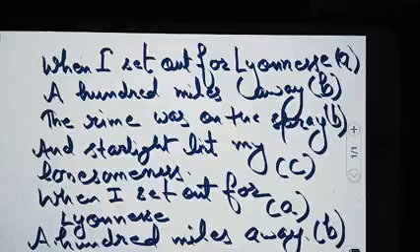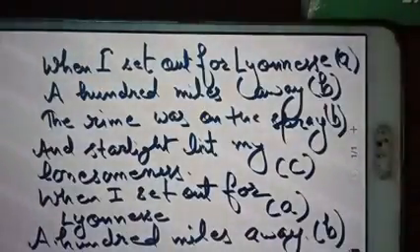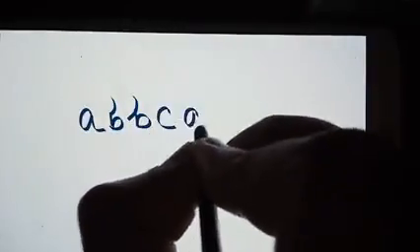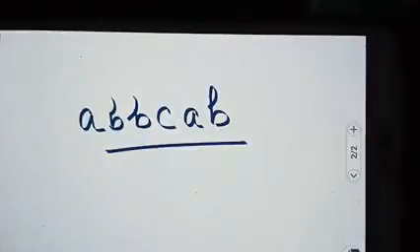So here the rhyming scheme of this paragraph will be A, B, B, C, A, B. So this is the rhyming scheme of your first paragraph.